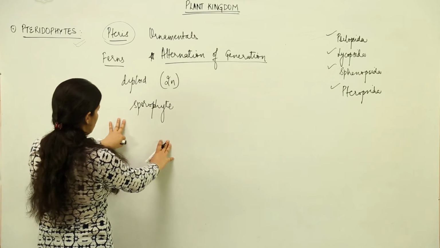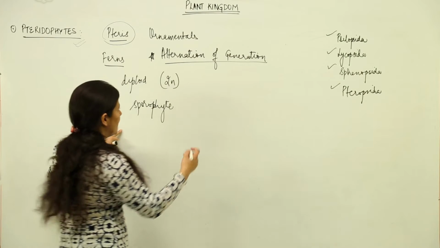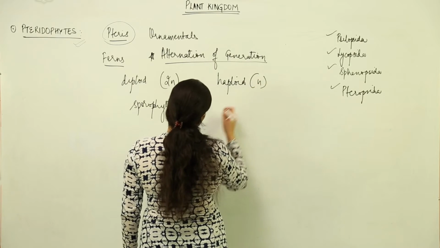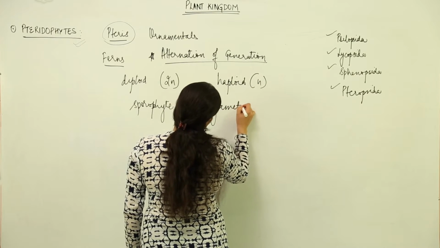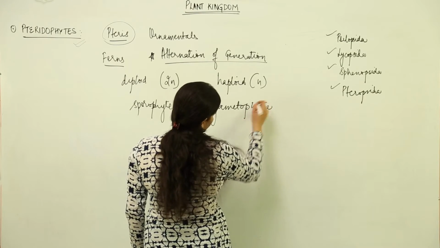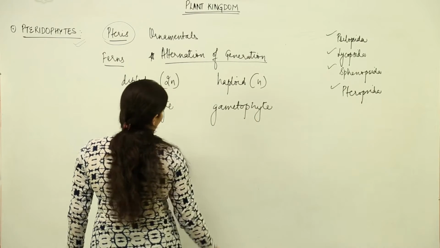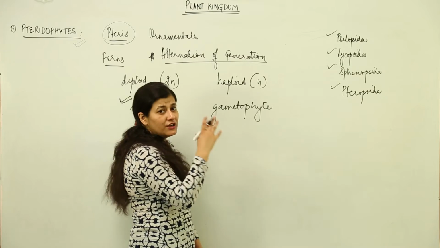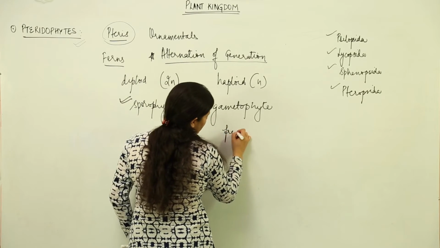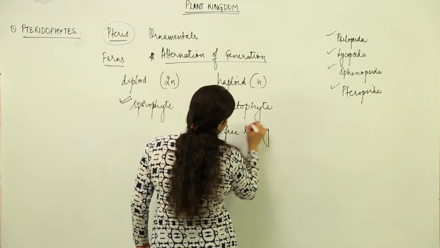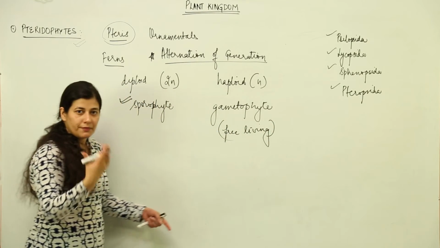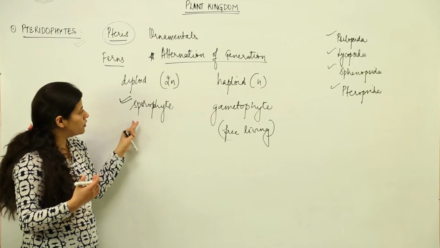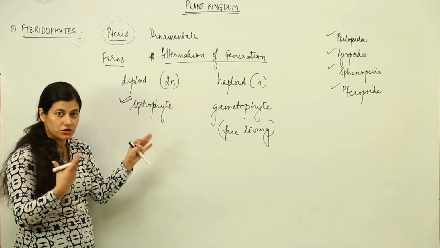I need not repeat what it means. Sporophyte is that part of the plant body which bears the spores, while the haploid plant body is known as gametophyte, because the gametes are borne on this gametophyte particularly. So, this is what we have. Over here, the dominant life form would be a sporophyte. It would alternate with a free living gametophyte. So, the gametophyte is free living, but it is not the main plant body. On the contrary, in the bryophytes, we had a gametophyte that formed the main plant body and a sporophyte which was dependent upon the gametophyte for its nutritional requirements.